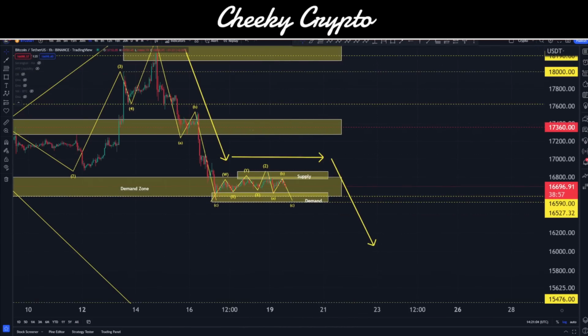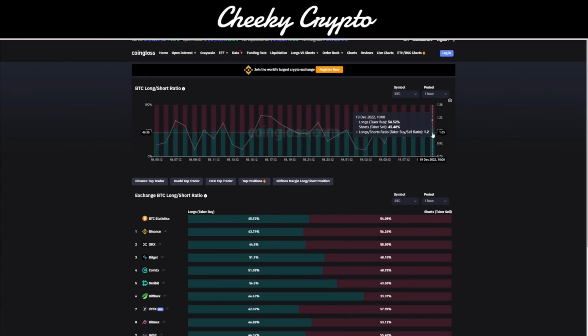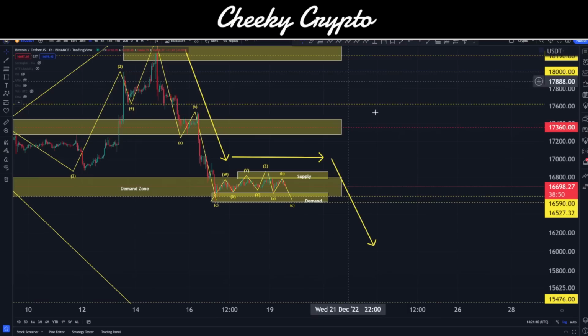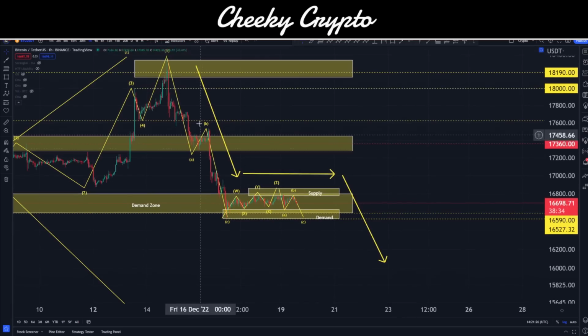We also see, if I come over to the longs and shorts, the majority of people are going long. That means that there's a lot more liquidity on the downside. So we want to be aware that if people are going long, chances are price goes down. At least the majority of people are going long, thinking that they're going to bet the price is going up. Then you can bet that the price is probably going to go down and liquidate all those people.